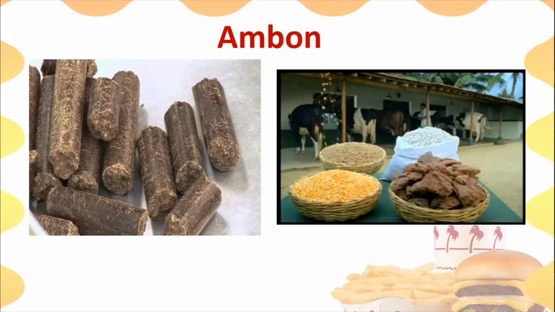Like we eat fruits, like we eat vegetables, like we drink milk, the animals also should get something healthy to eat, isn't it? So the animals are also fed this thing called ambon. All these things are fed to animals in order to make them healthy. So for the cattle, what all do we feed? We feed them oil cakes, we feed them ambon along with grass, along with hay, isn't it?